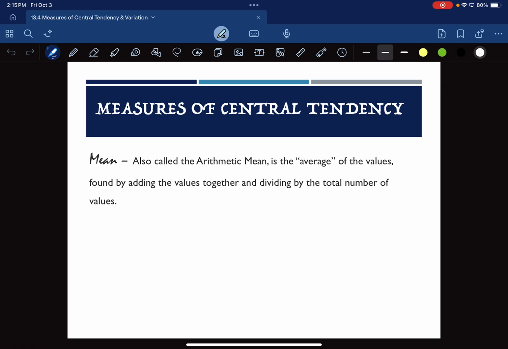So the first part we're going to do today is the central tendency part. There are 3 measures of central tendency. The first one is called the mean. The mean is also called the arithmetic mean. Sometimes people use the word average for it. It's the average of the values. It's found by adding the values together and dividing by the total number of values.